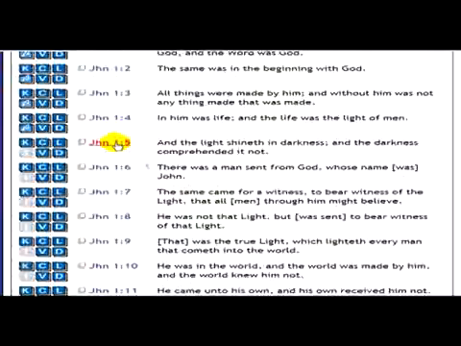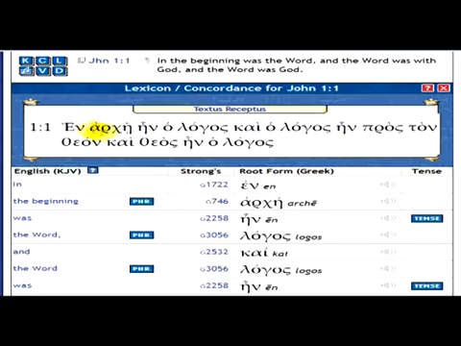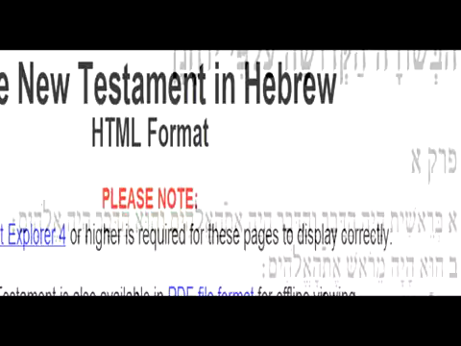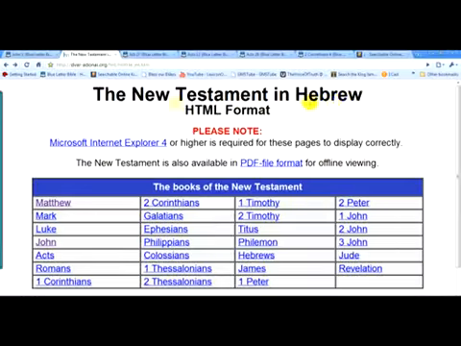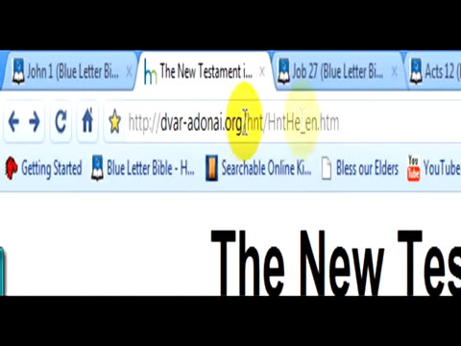Now seeing that I mentioned that, I want to back up a little bit. So you got here theon. Now when you read it in the Hebrew, I'll break it down for you brothers. Let me go back here so I can show you. This is the New Testament in the Hebrew. I don't know if you brothers have this site already, but if you don't, then you can get it here.